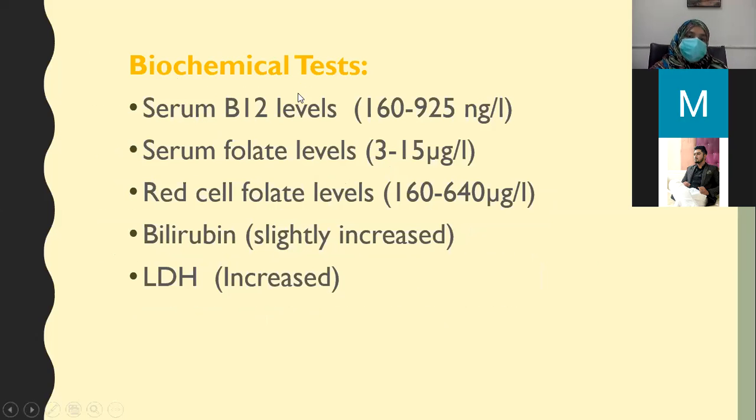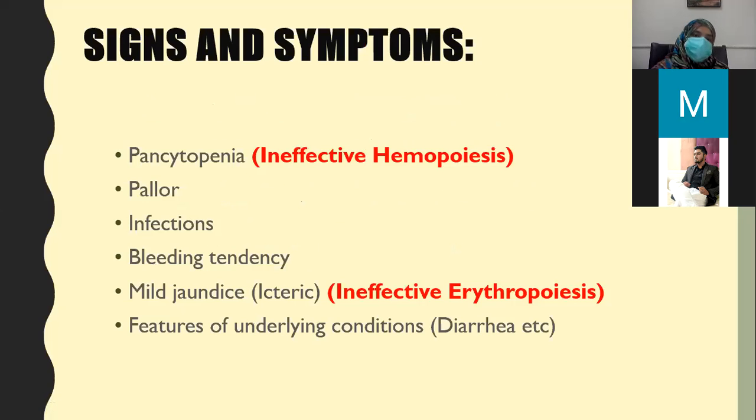On biochemical tests, which we can order for a patient to get diagnosed, serum B12 levels in these patients are low. Serum folate levels may also be low. Red cell folate levels are also low. And bilirubin is slightly increased. Why? Because there is increased cellular turnover. Whenever there is increased cellular turnover, the bilirubin levels are increased, particularly of red cells. LDH is also increased due to increased cellular turnover.